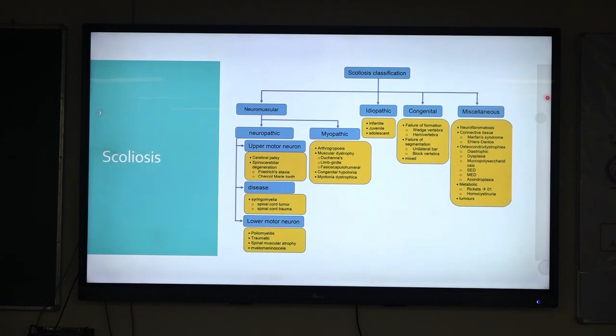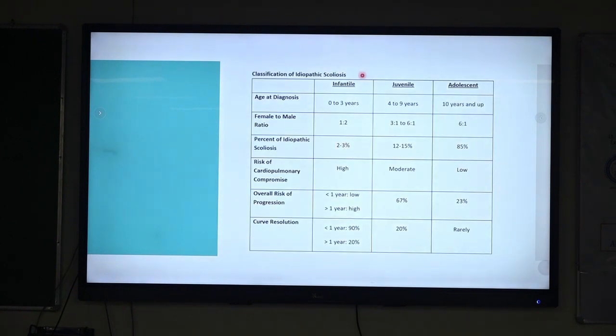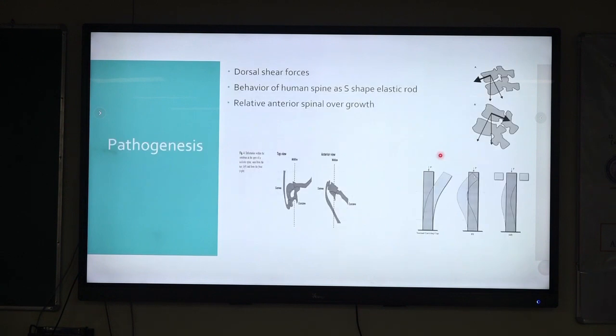So this is the etiological classification. We have neuromuscular, idiopathic, congenital and miscellaneous. We will be focusing more on idiopathic. In idiopathic, the classification is infantile, juvenile and adolescent, of which adolescent is more common. So we will be focusing more on bracing in adolescent idiopathic scoliosis.